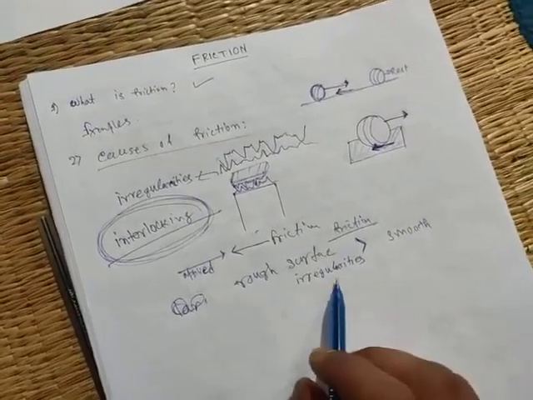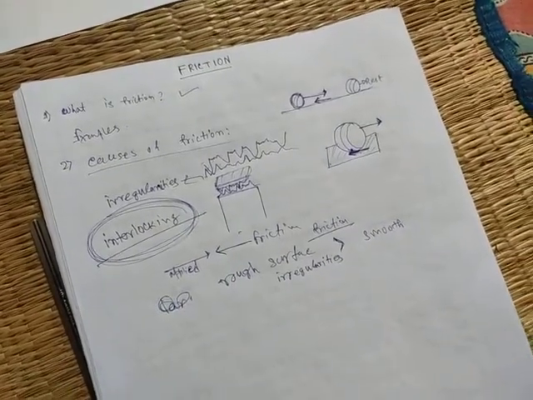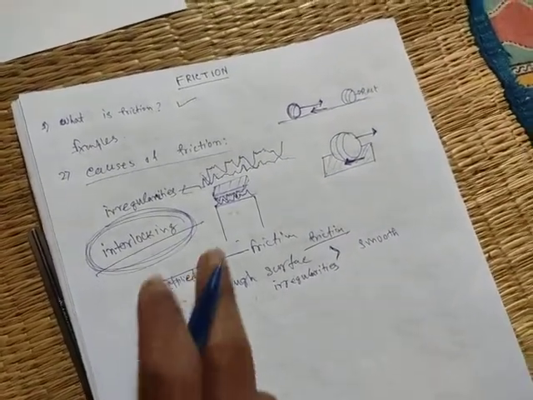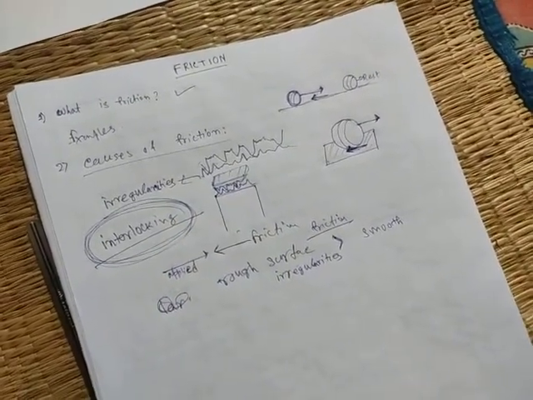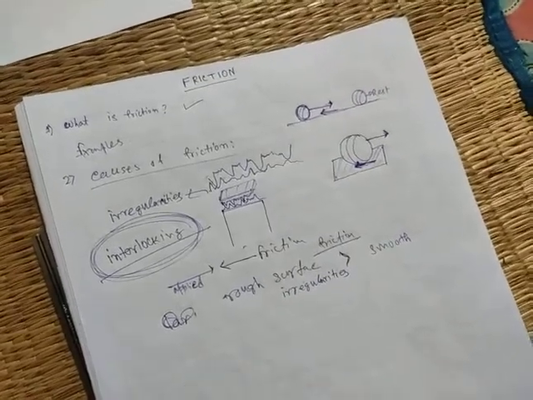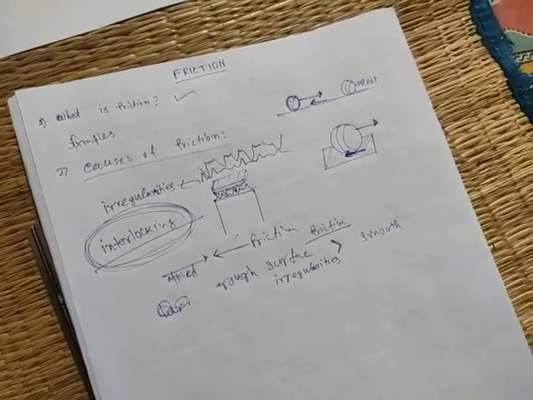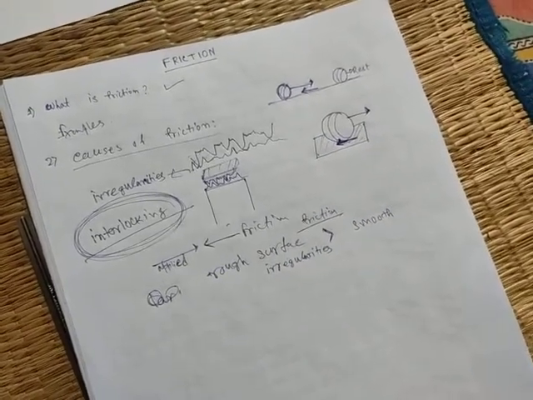So if there are a large number of irregularities, then the interlocking is greater. That means the points of contact are greater. Then we have to give more force to move that object, and the friction is also greater.